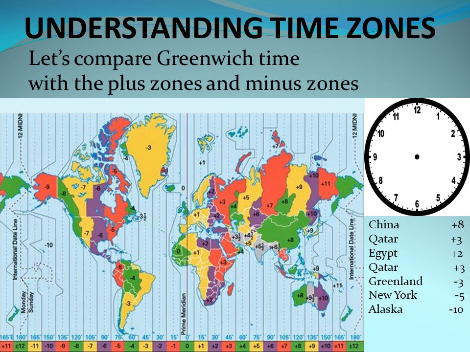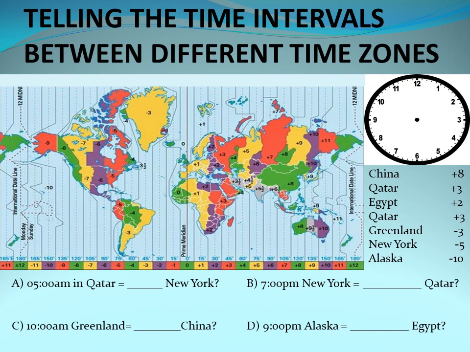All right, let's see the next one. Now here is where we need to do some work to tell the time intervals between different time zones. We understand already what the time zone is in different countries, and the zoning is done by the +1, +2, +3, and so on, and the -1, -2, -3. That's how we zone the countries. So now let's see. We have some questions. It says it's 5 a.m. in Qatar. What time is it in New York?